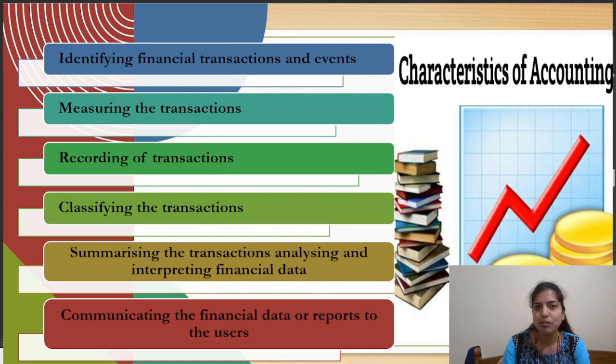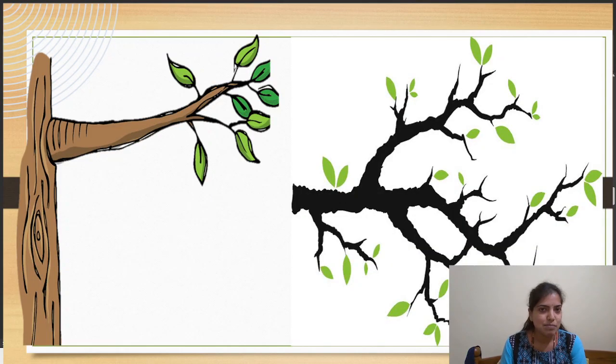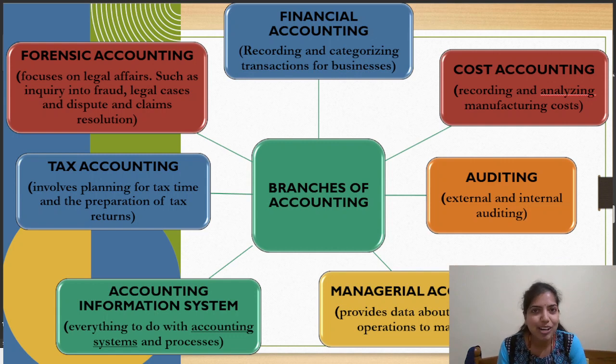Now, I have told you that we have to communicate these transactions to the end users, but we do not yet have an idea what type of accounting we are dealing in. Look at this picture. Here there is a tree with only one branch and the other tree has so many branches, is it not? Same as in accounting. Accounting does not come with a single branch, it has many branches. Then what are all those branches? Here are the results. See, branches of accounting.